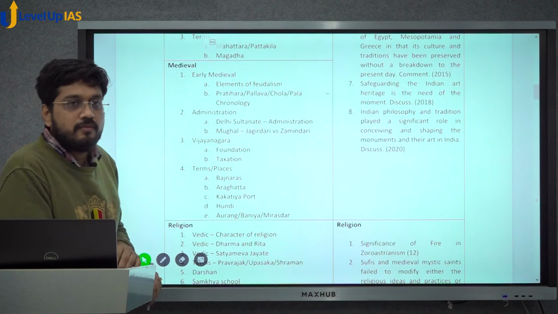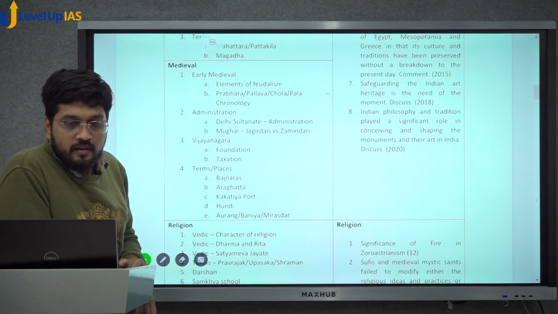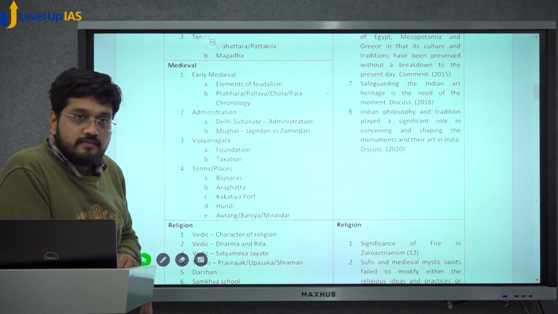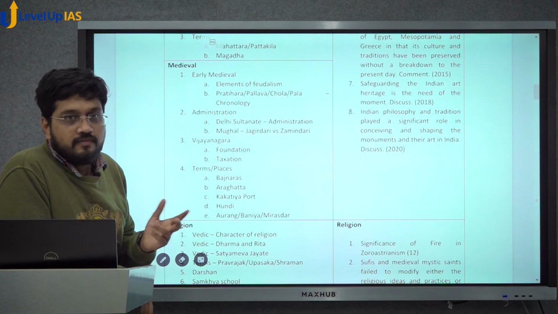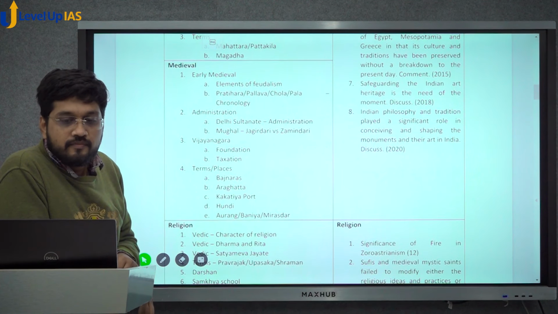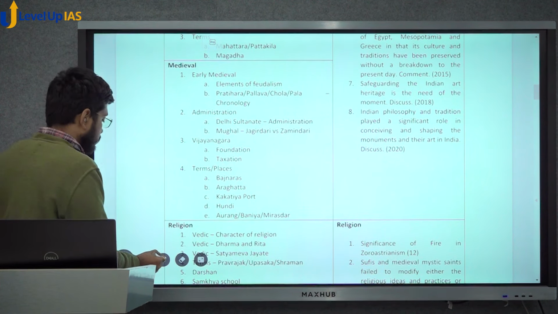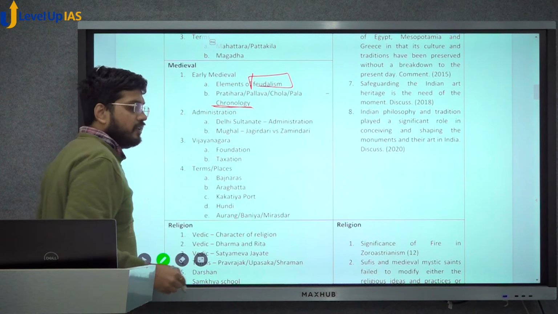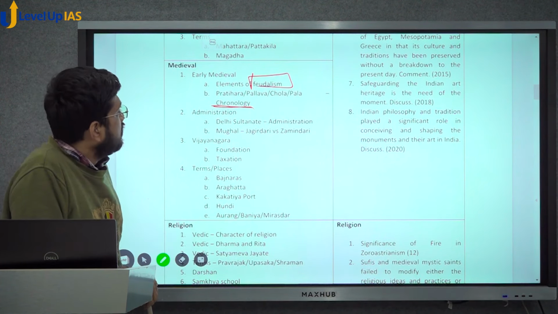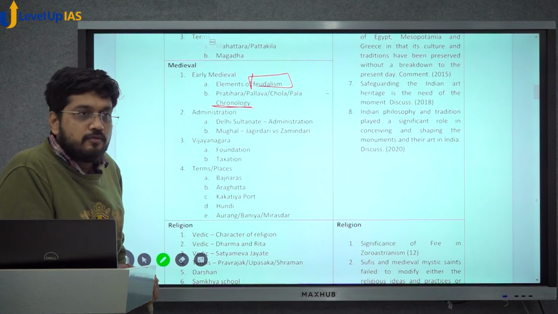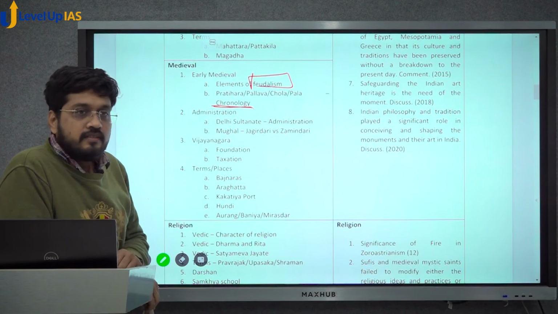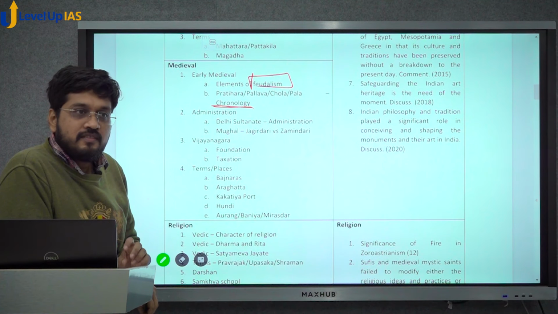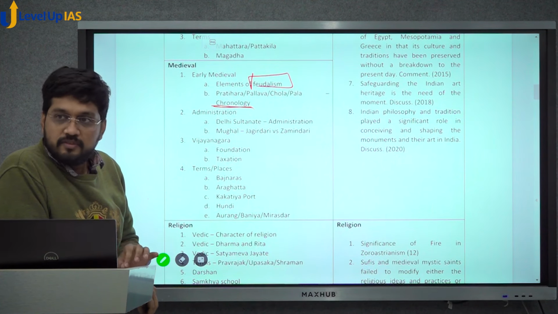Again, very few questions on medieval directly. The first question is again on early medieval, elements of feudalism, directly asked. Same topic, the Indian feudalism debate. Then you have the chronology, which was asked last year, between Pratihara, Pallava, Chola, Pala, etc. So these are all regional dynasties, again during the early medieval feudalism era, whether it was there or not.